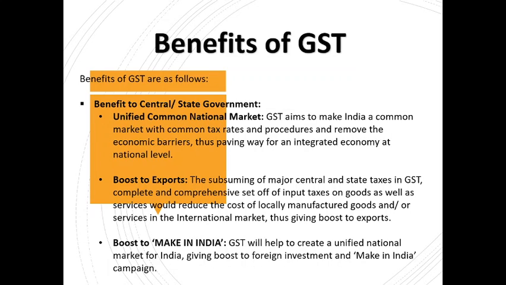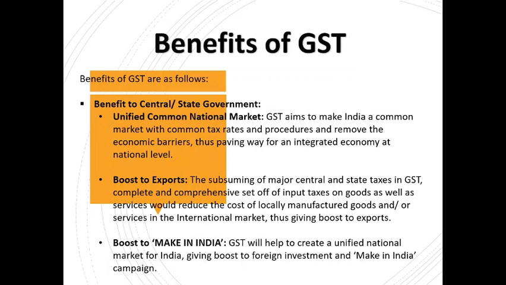So first is a unified common national market, which is, GST aims to make India a common market with common tax rates and procedures and remove the economic barrier, thus paving way for an integrated economy at national level. As I said earlier, GST is levied on goods or services on the basis of HSN, which is harmonized system of nomenclature in case of goods, and in case of services there is SAC, right?